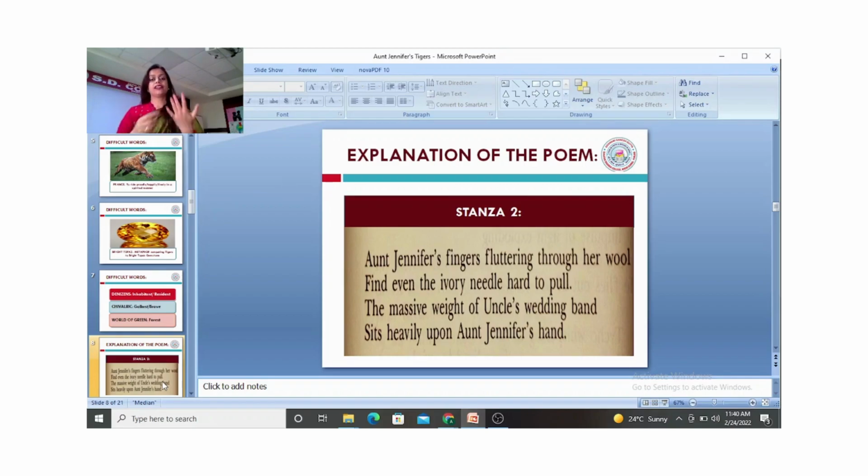So because of that wedding band of the uncle, the massive weight, her fingers are fluttering. While she is doing her embroidery, her fingers are shaking, trembling. She is not confident. And she even finds it hard to pull that ivory needle. Ivory is a material which you get from the elephant's tusk. So that needle is made of ivory, it's white in color, and she is finding it difficult to pull that needle across and to embroider.